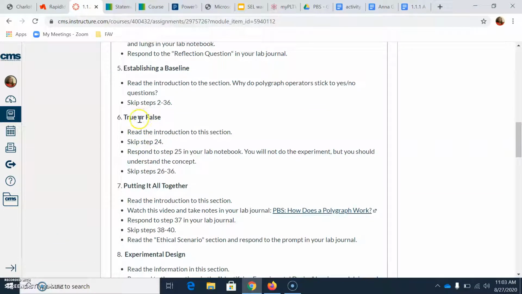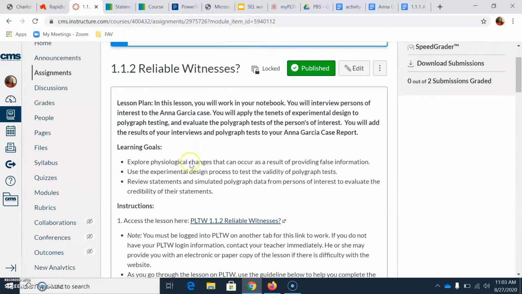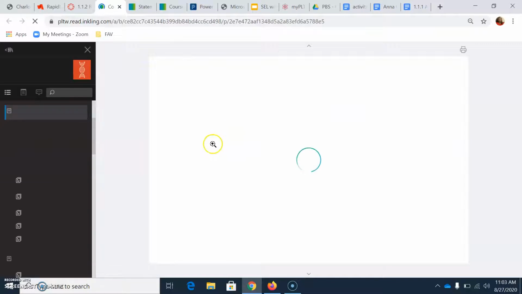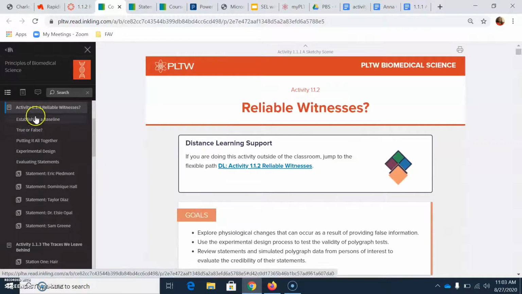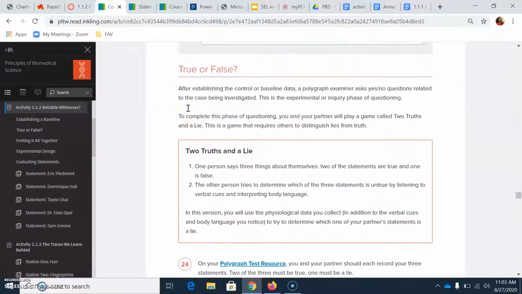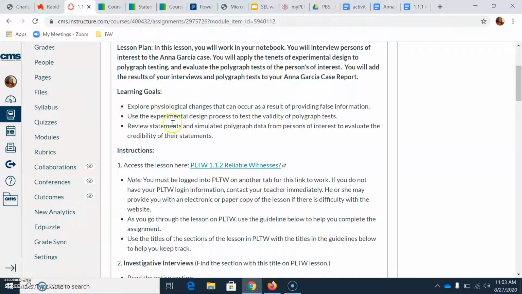Step 6 is the true or false statement, and what you would do is, again, make sure that this was open, and it will open up to this section. You will go down to the area. If you look over here on the left, you will see that it's kind of bulleted for you. So if you click on the true or false and read the directions,